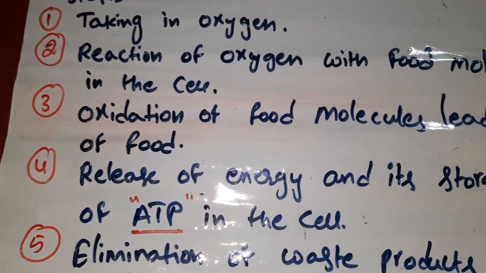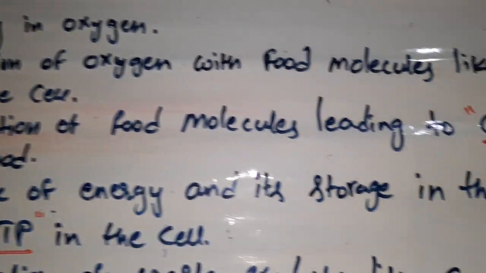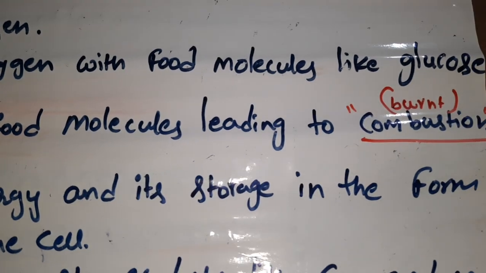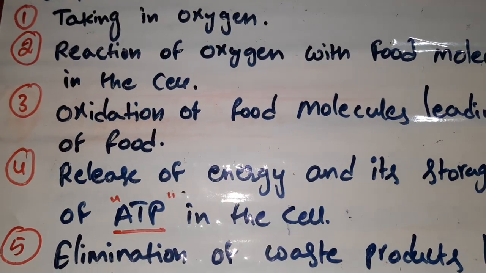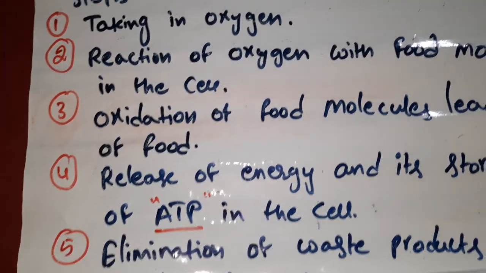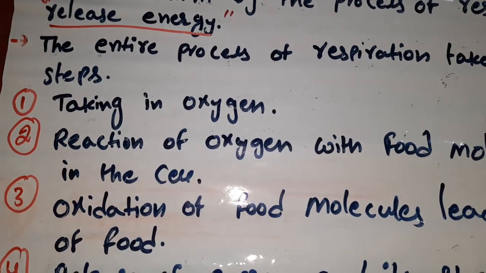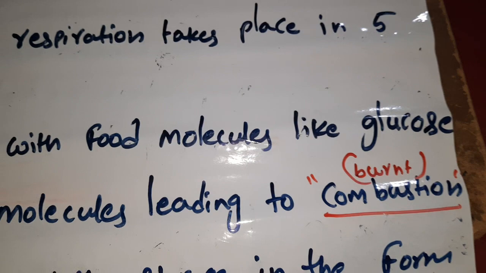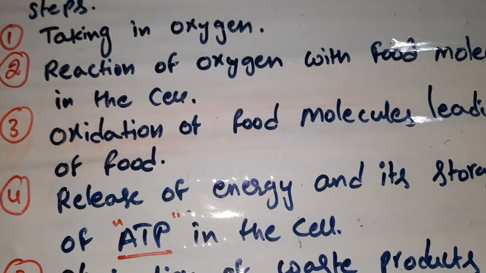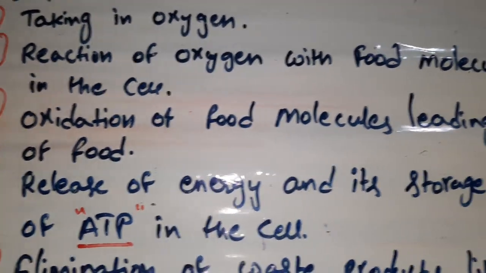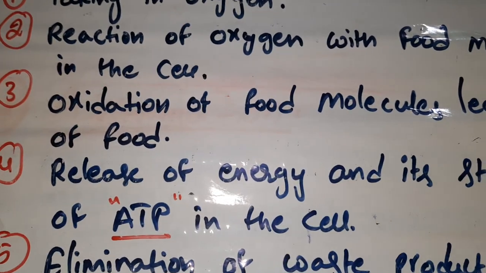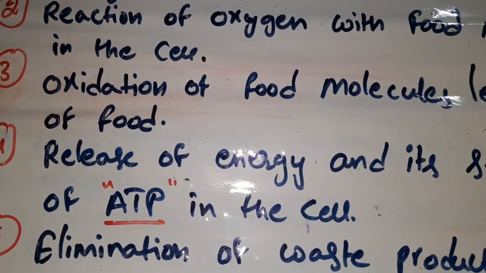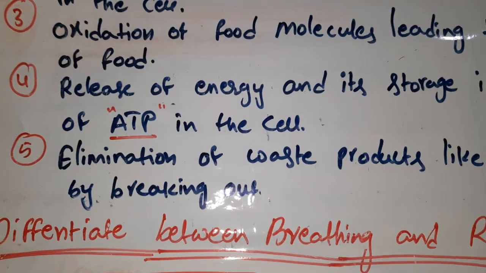The fourth step is release of energy and its storage in the form of ATP in the cell. So the oxygen is mixed with the food molecules, which we call combustion. After combustion, energy is released. The energy is stored. In which form? ATP. Where? In the cell.